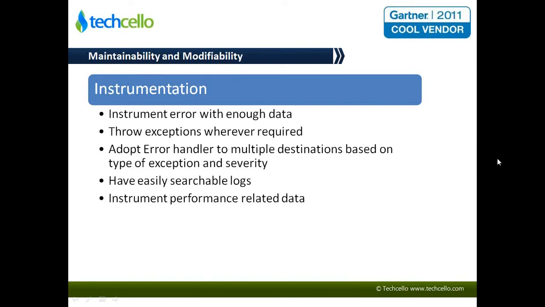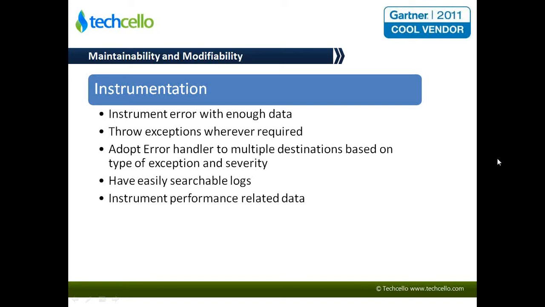So the common practice that is taken to have a better troubleshooting mechanism is to instrument enough data. So you need to have a proper instrumentation strategy which says what data is going to be instrumented. It's just not an exception stack trace that is going to be enough. The data that led to the error should also be captured.